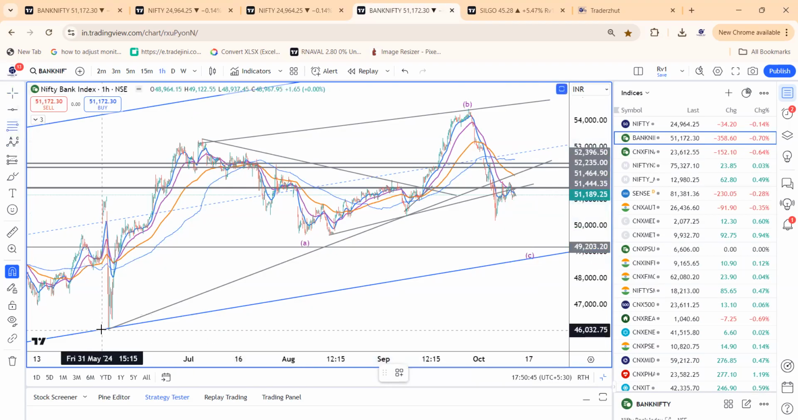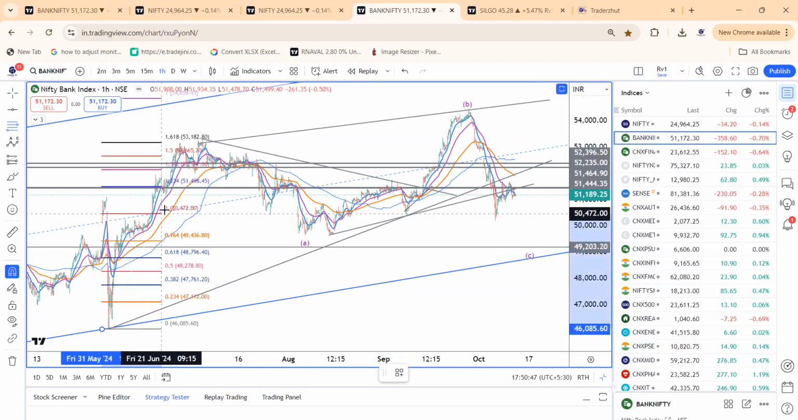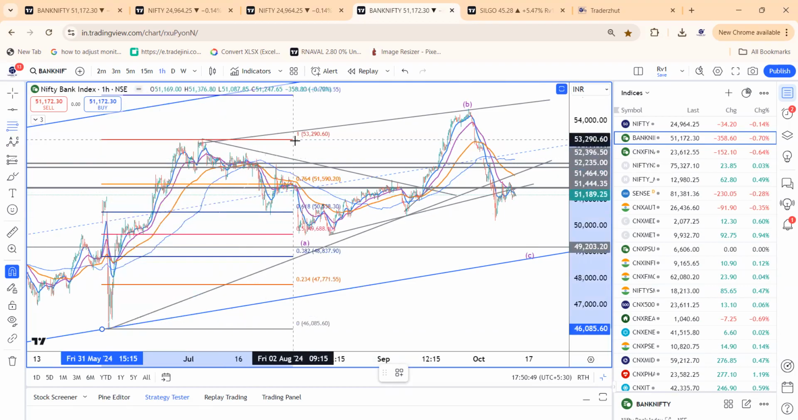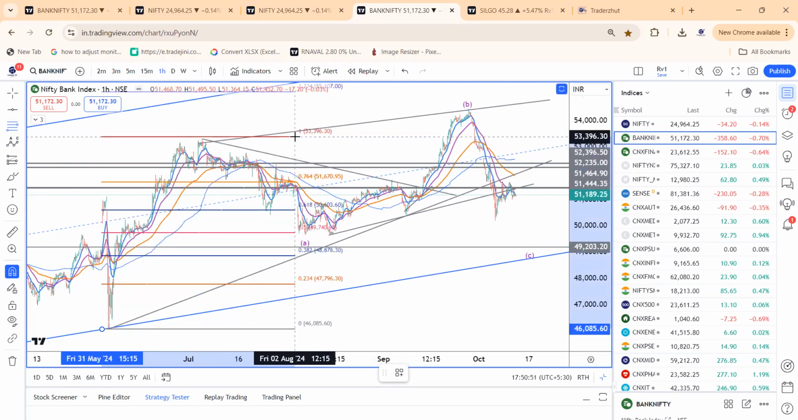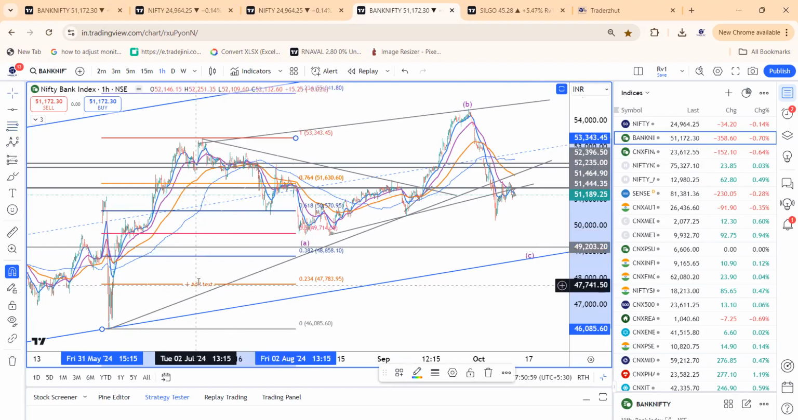So let us see the counts as well here. That will give you the cluster zones. 48,800 to 49,200 levels could be retested. That's what the chart hints.